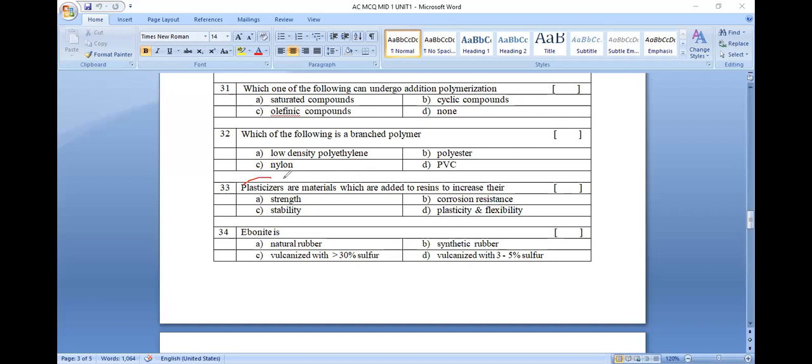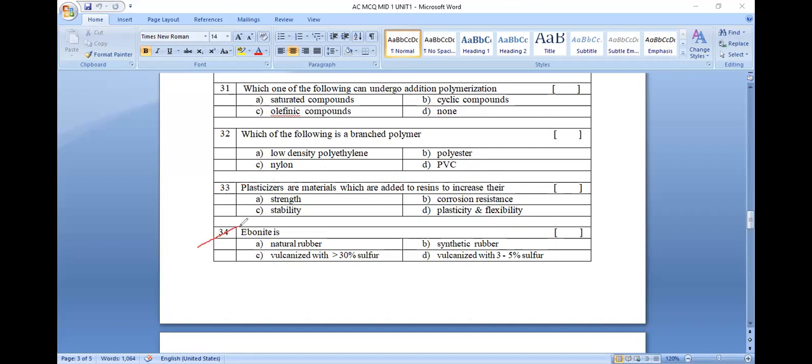Plasticizers are the materials added to plastic in a compounding process, which increase plasticity and flexibility. Plasticizers are additives added to the resin, that is, the plastic, to increase its plastic property and flexibility.